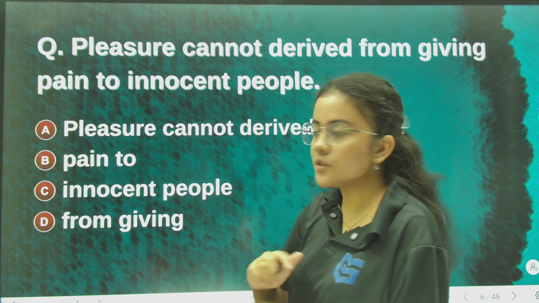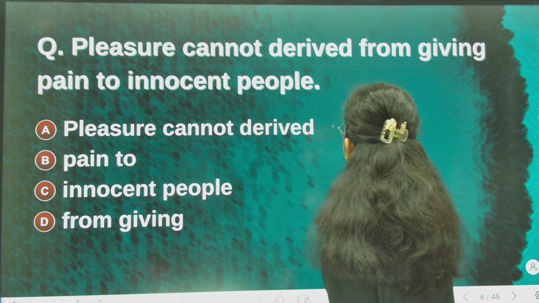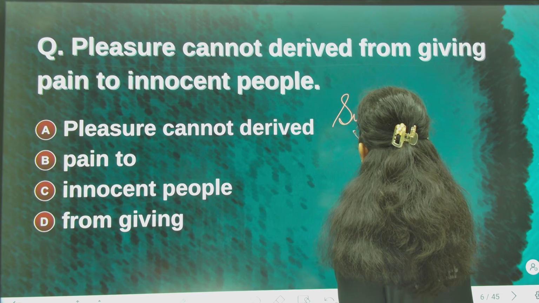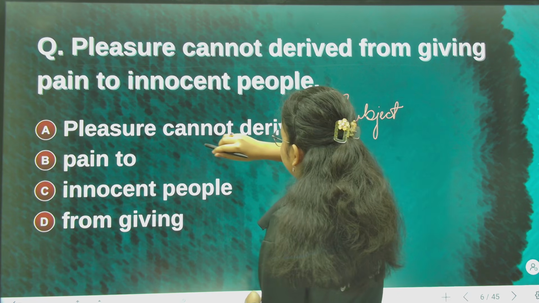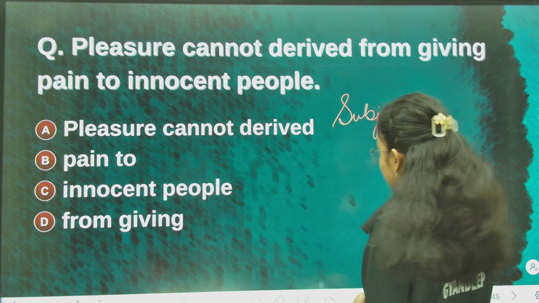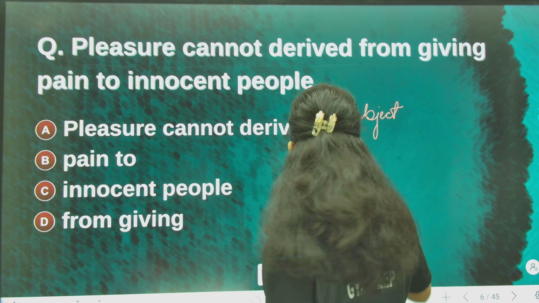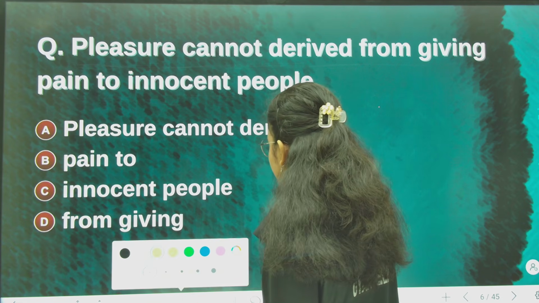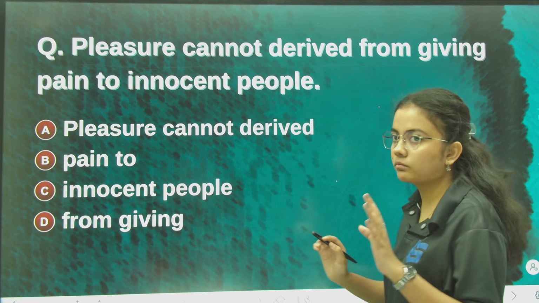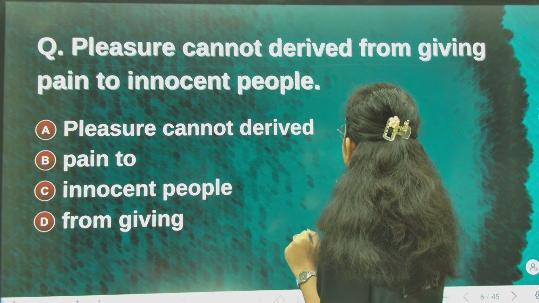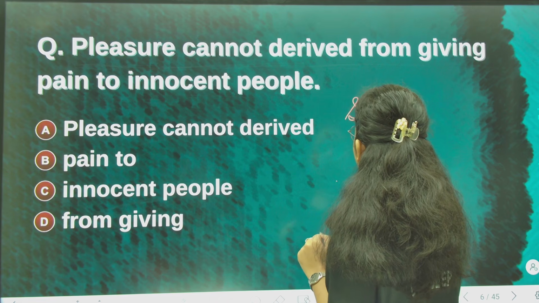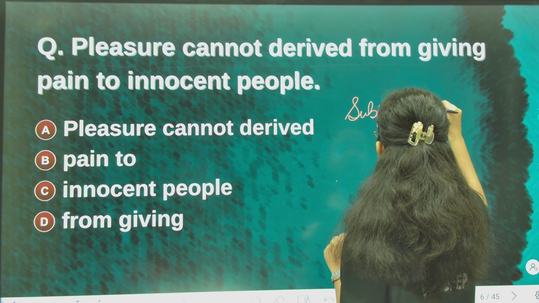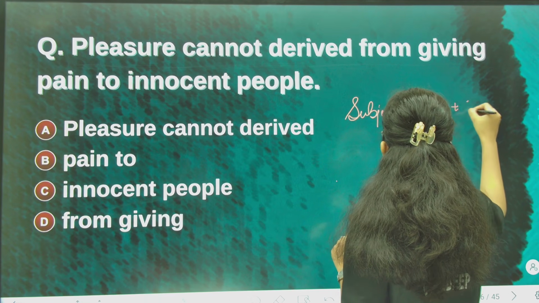And what is the structure of passive voice? Sorry, wait a second. Let's begin like this. What was the structure of active voice? Subject plus verb plus object.